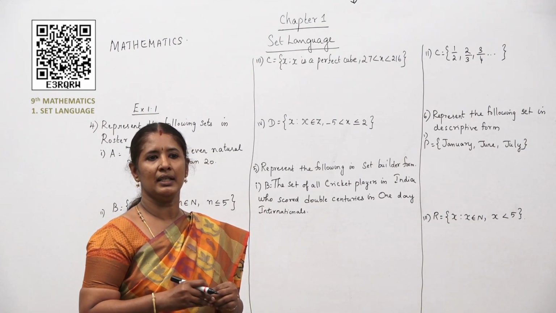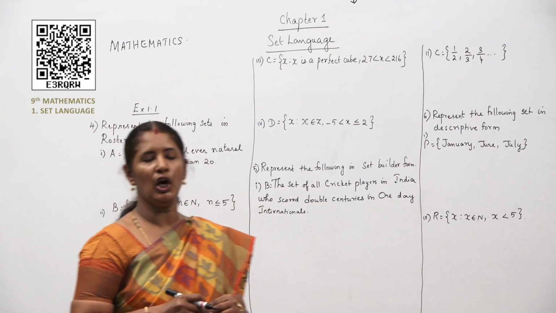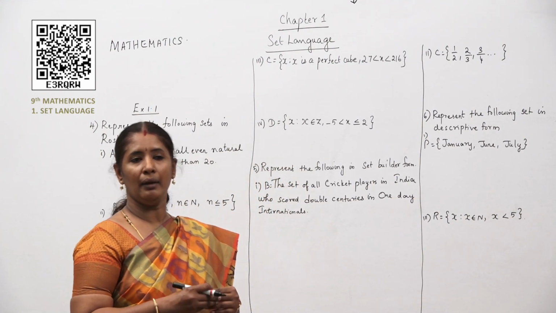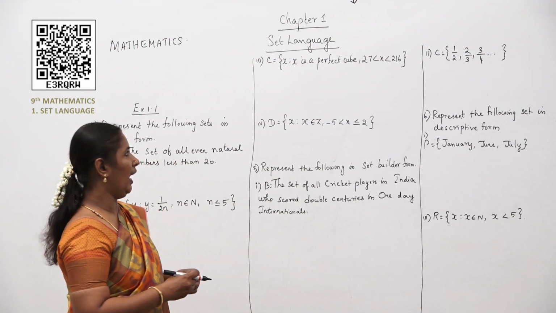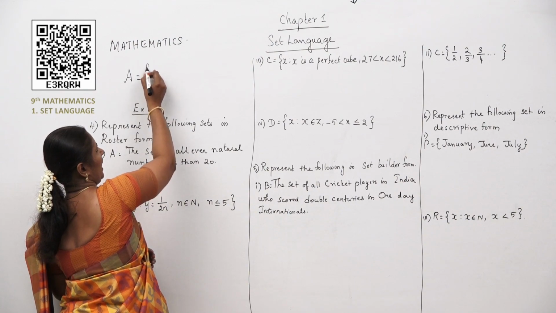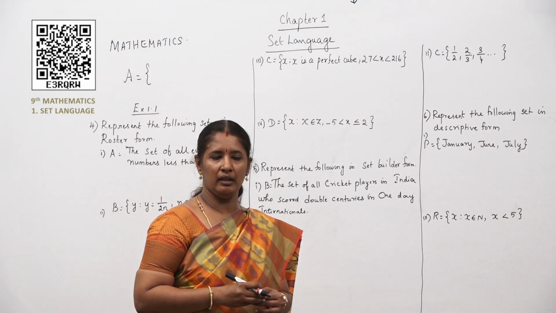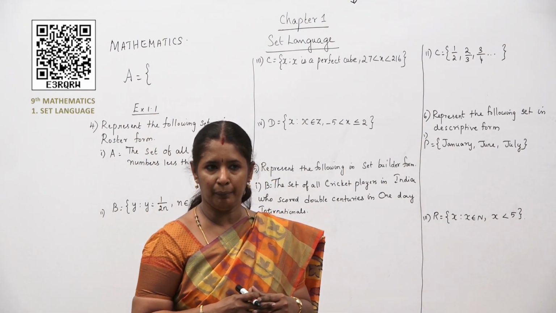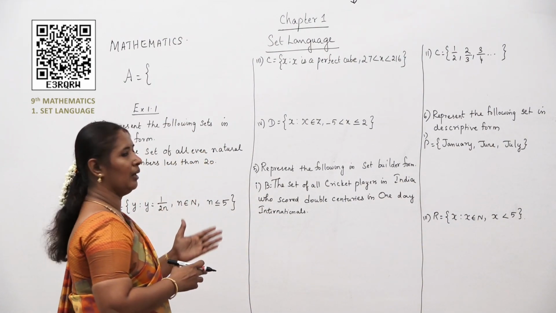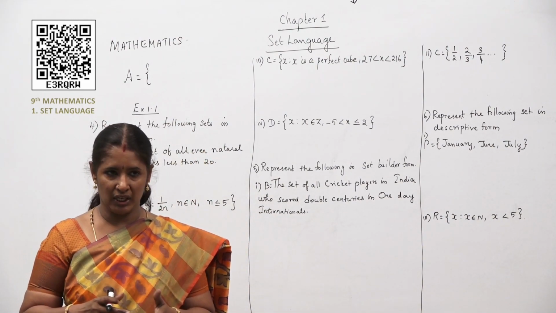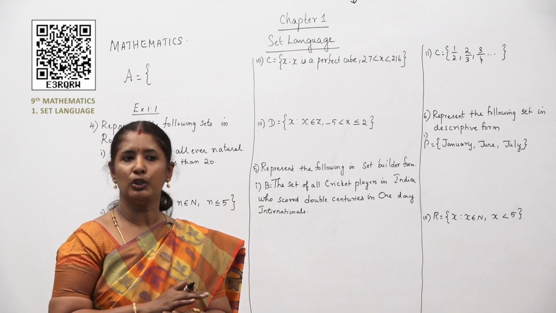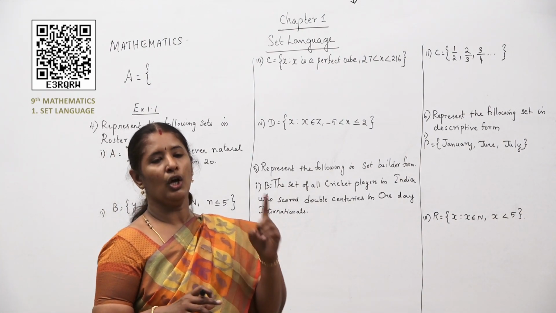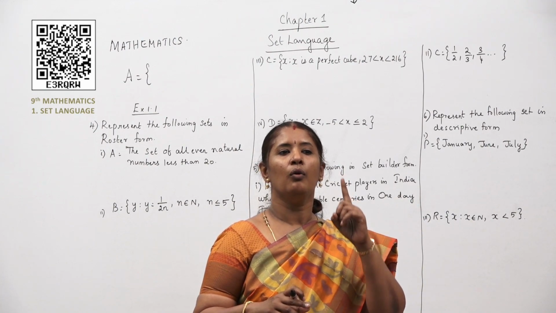Now, when you represent this in roster form, if at all you are asked to write the set of letters in the word mathematics. Now, when you are representing it in roster form, as you all know, you have to write either set A is equal to or B is equal to, whatever it is. Terms, that is the letters, should not be repeated. That is, you can't write M, comma, A, comma, T, comma, H, comma, E, comma, again an M. You should not use that. Even if it is twice or thrice, however many times there is, you have to write it in roster form only once.